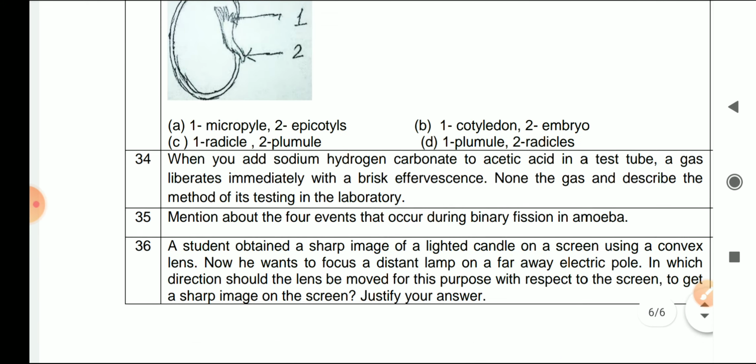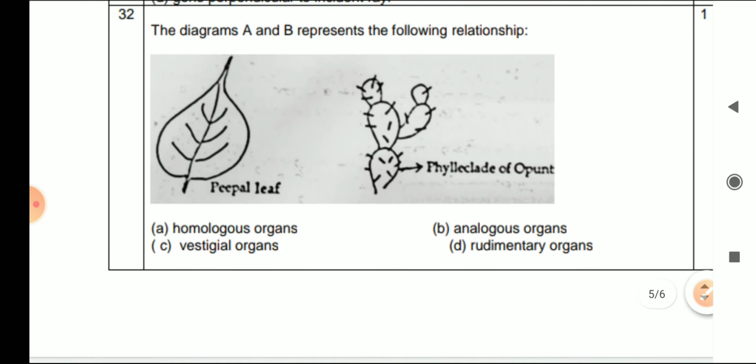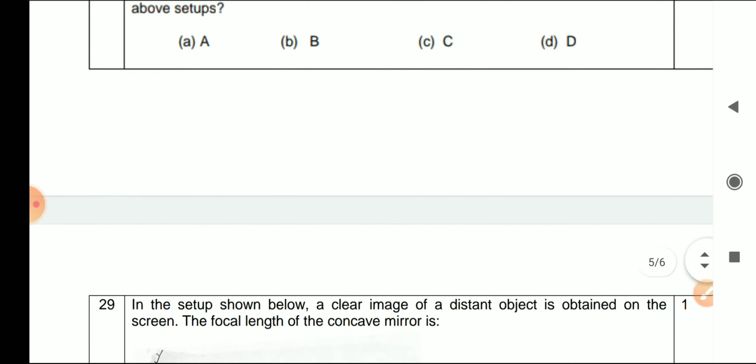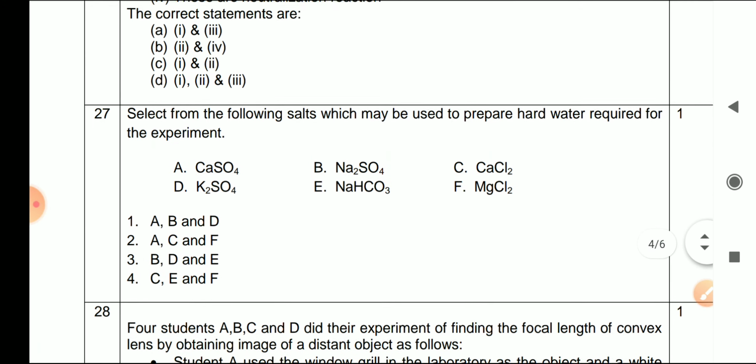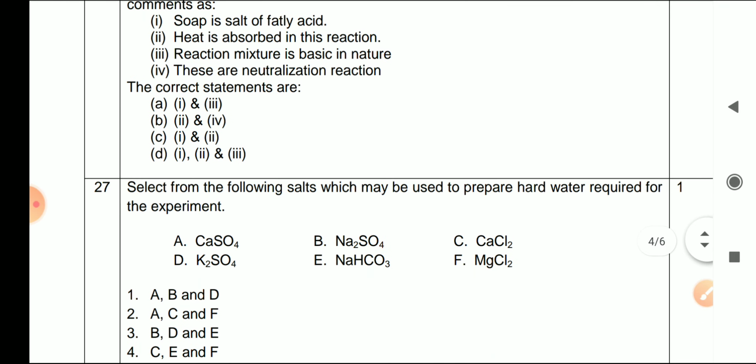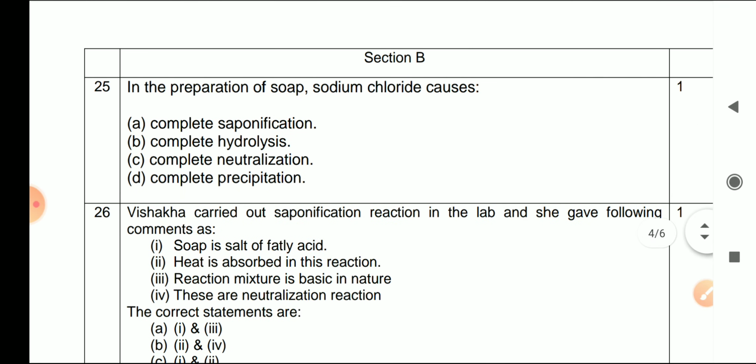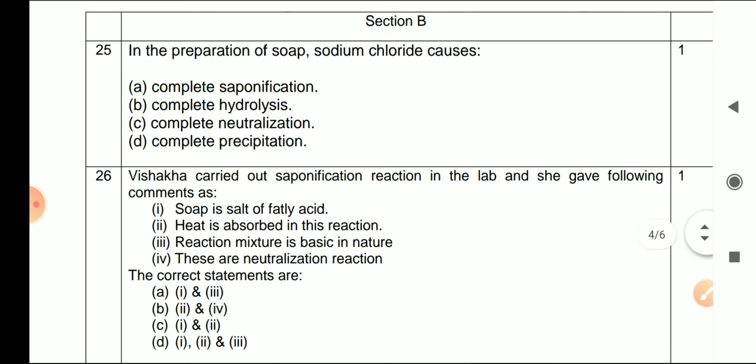Now let's discuss another question from chemistry. So this is from hard water, a saponification question. This portion is not in your course right now, so I'm not going to discuss the saponification process and all, because this is already an eliminated portion. So only this much of the questions are related to the portion which is in your chemistry right now.